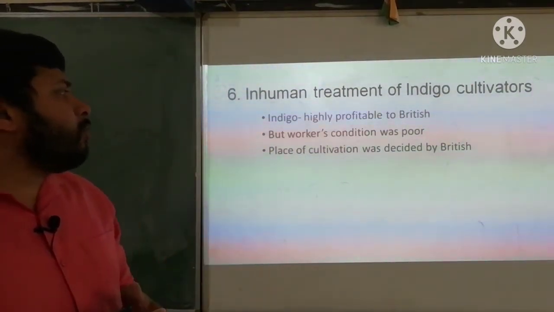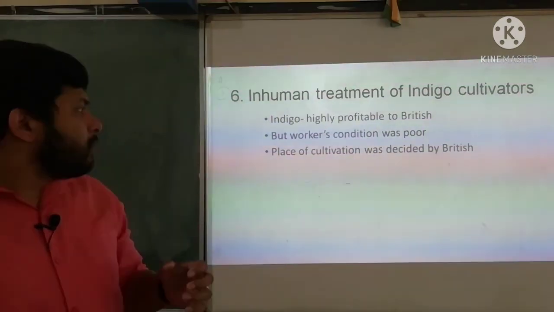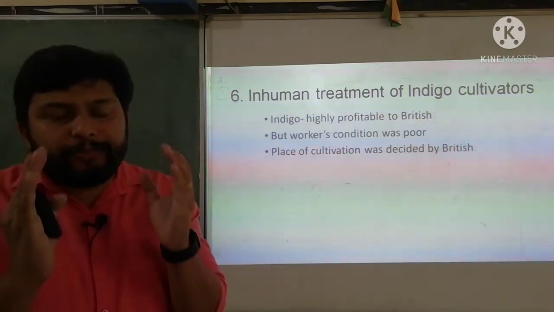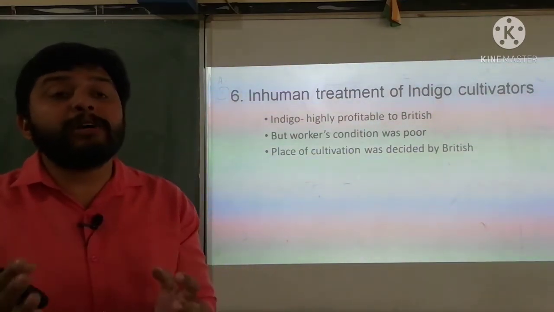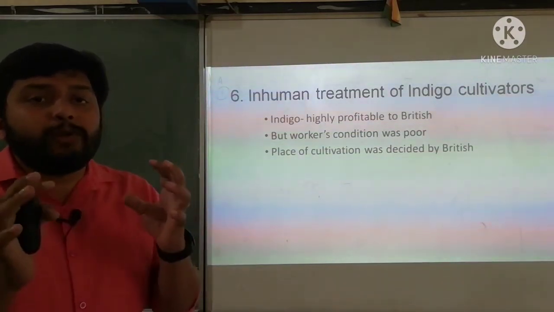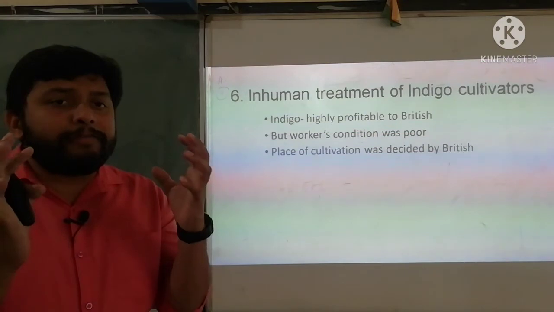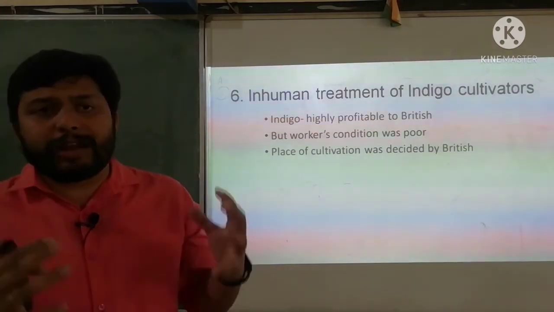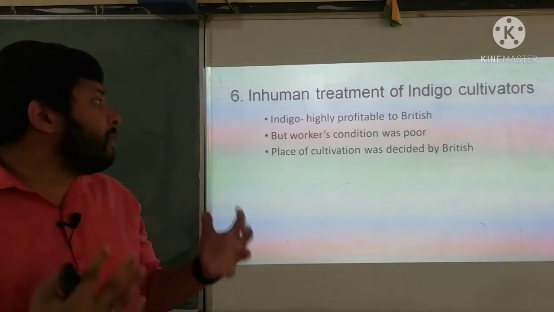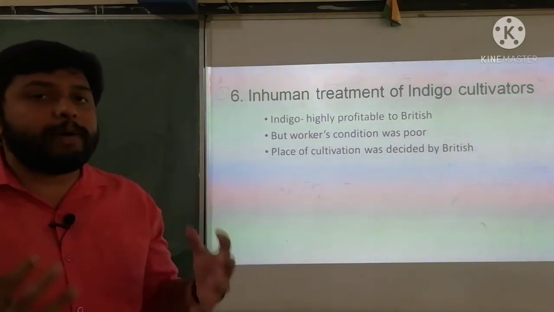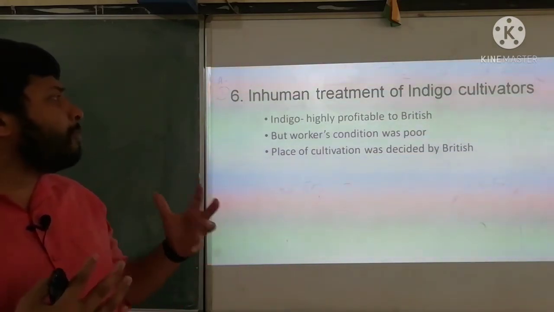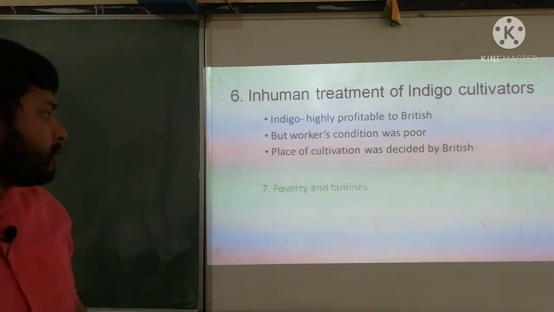The place of cultivation was decided by the British, which means the British administration would fix the place where the farmers were forced to cultivate indigo. The British may not have been finding a good location for the farmers to cultivate it. That's why the condition of the cultivators, the farmers or the workers, was so bad, and people were not ready to cultivate indigo. That was the inhuman treatment of indigo cultivators.